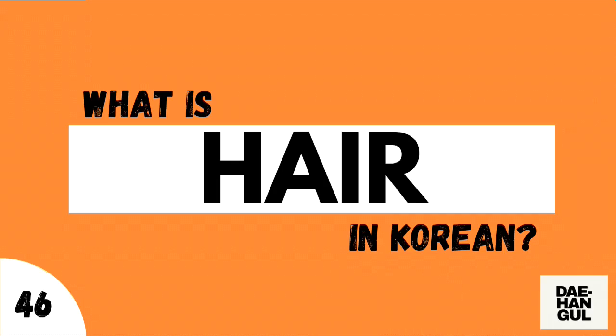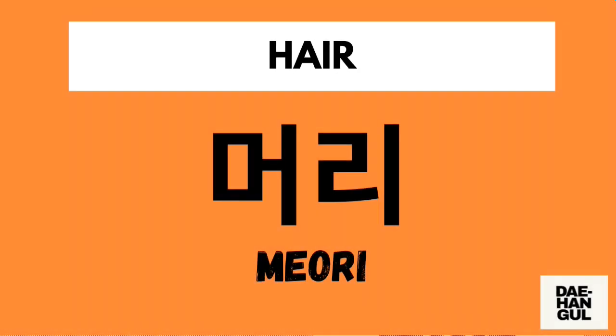What is hair in Korean? One of the simplest terms for hair in Korean is mori. Again, it's mori. This is pronounced as a two-syllable word. The first syllable is mo, and the second syllable is ri. Pronounce it with me. Mori.